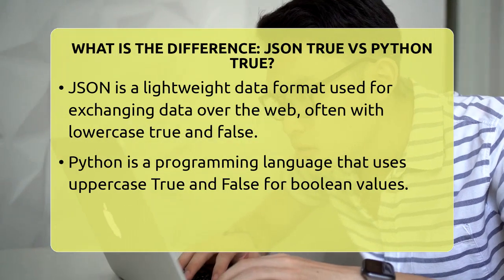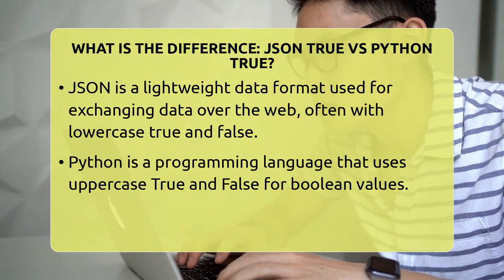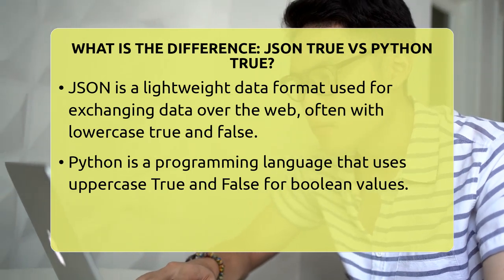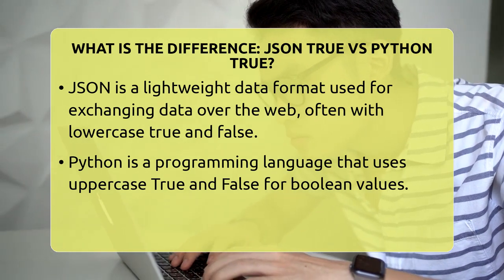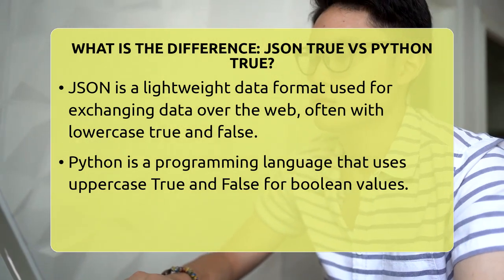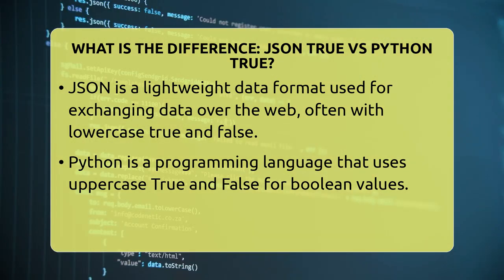What is the difference? JSON true versus Python true. Imagine you're working on a project where data moves back and forth between your Python script and a web service. You might notice some differences in how true values are written. That's what we're here to clarify today. When you handle JSON data in Python, understanding how true in JSON compares to true in Python is key.